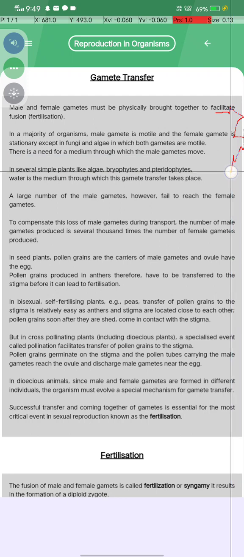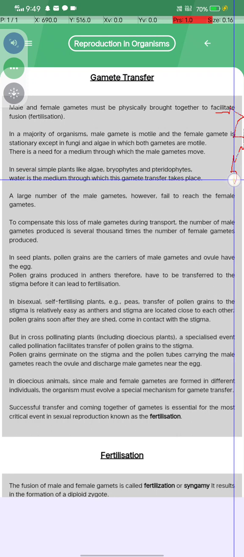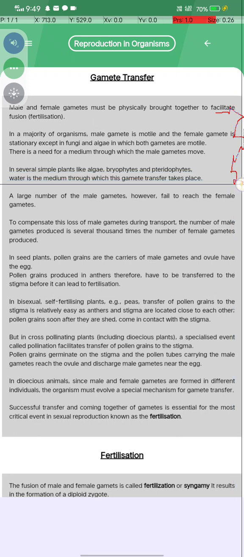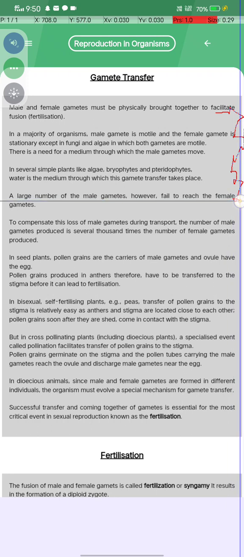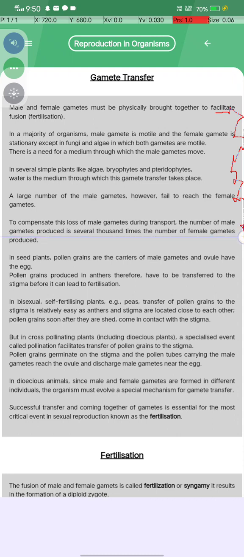In several simple plants like algae, bryophyta and pteridophyta, water is the medium through which gamete transfer takes place, and a large number of male gametes fail to reach the female gametes. To compensate for this loss of male gametes during transport, the number of male gametes produced is several thousand times the number of female gametes produced.